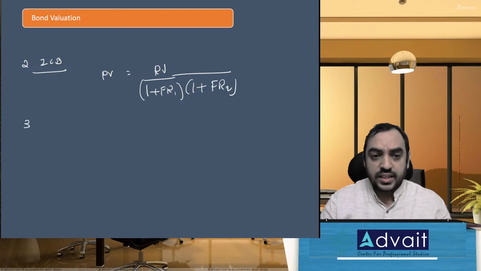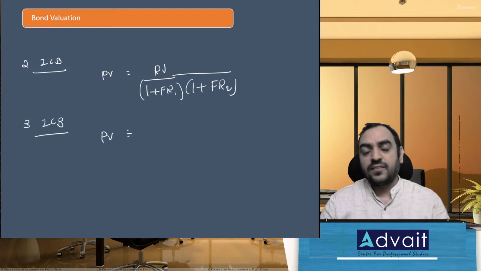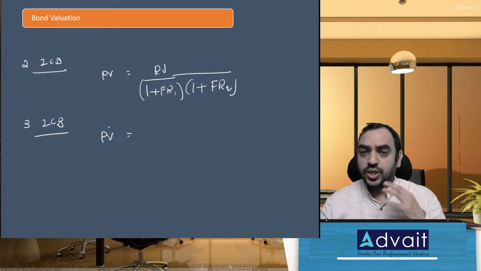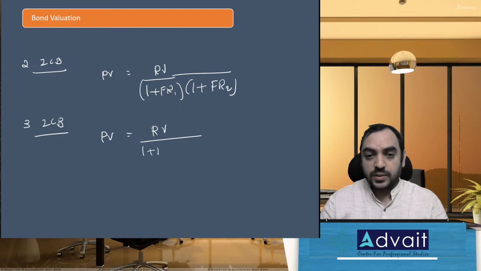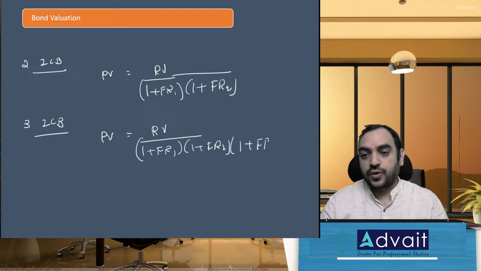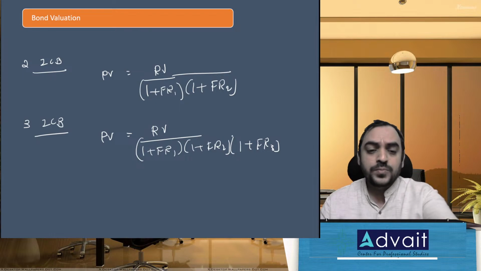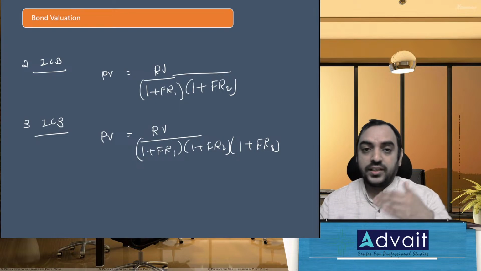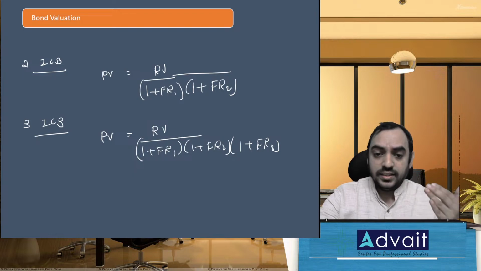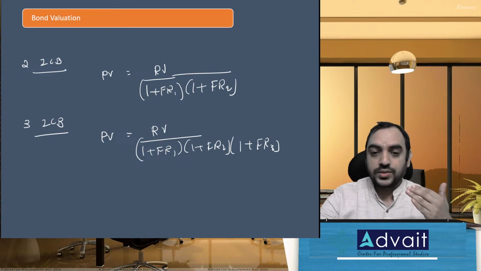And if it is a 3-year zero coupon bond, again you will have no coupon in between. What you get is only at the end, that is the redemption value, divided by 1 plus forward rate of year 1 into 1 plus forward rate of year 2 into 1 plus forward rate of year 3, and so on. So that is how the forward rate concept is covered in zero coupon bonds.